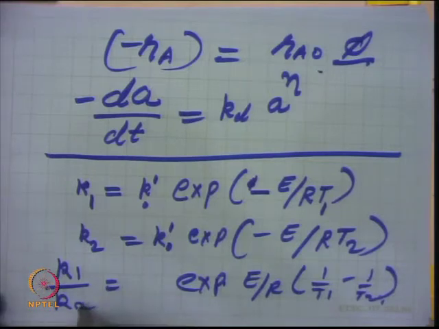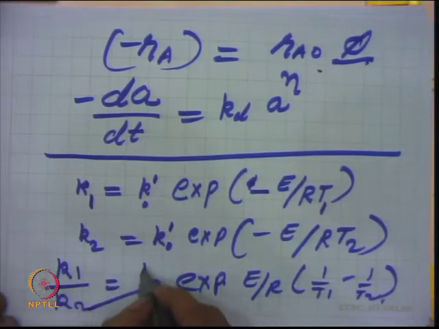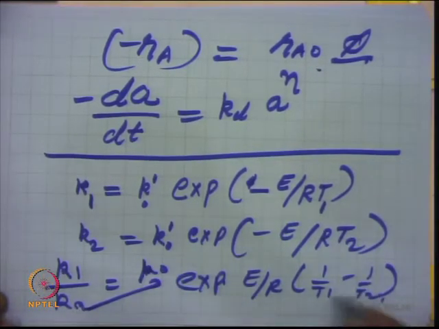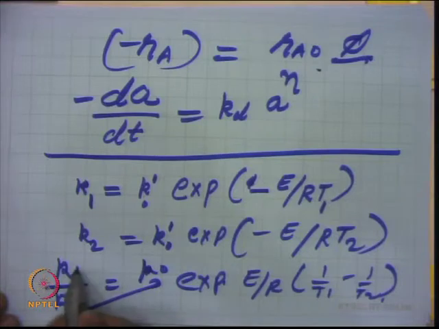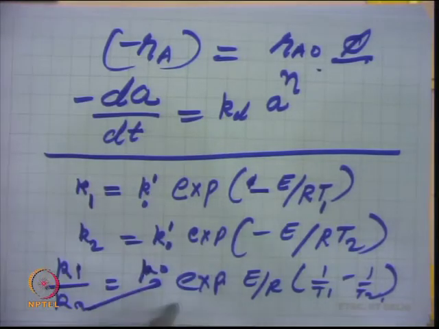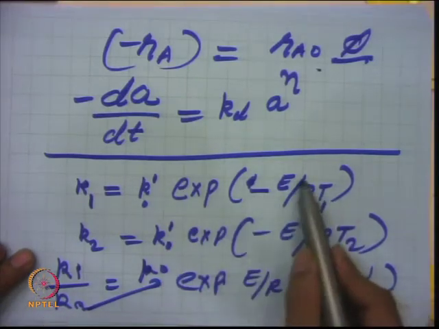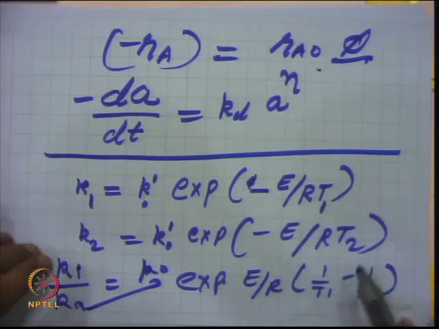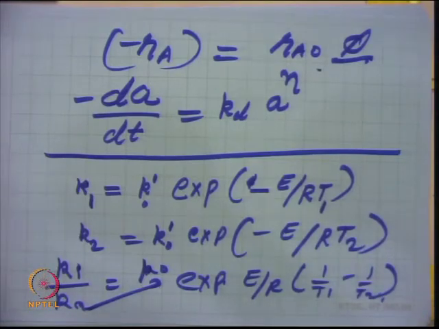So, this k2 will become your k0 in this case, right. We have written this as a reference temperature. So, k1 is now at any temperature T and k2 I have taken as the reference temperature, or one can write it in terms of the ratio k2 by k1, and that time you will get a similar expression. Basically, exp minus E upon R you take out, and this is simply 1 by T2 minus 1 by T1, right. So, that is what one can simplify.